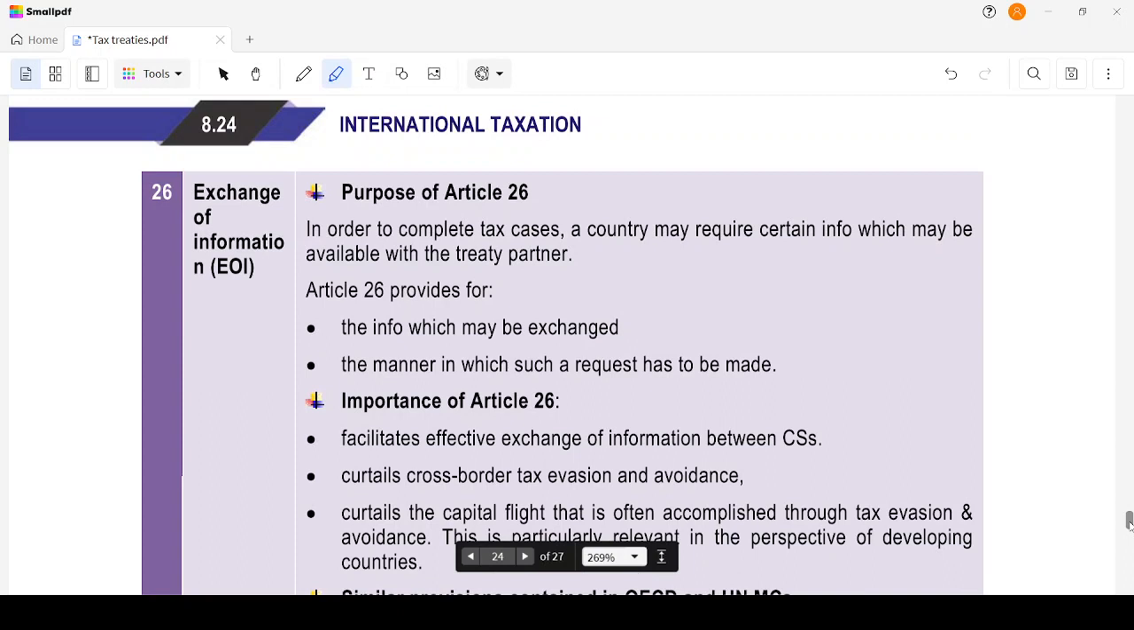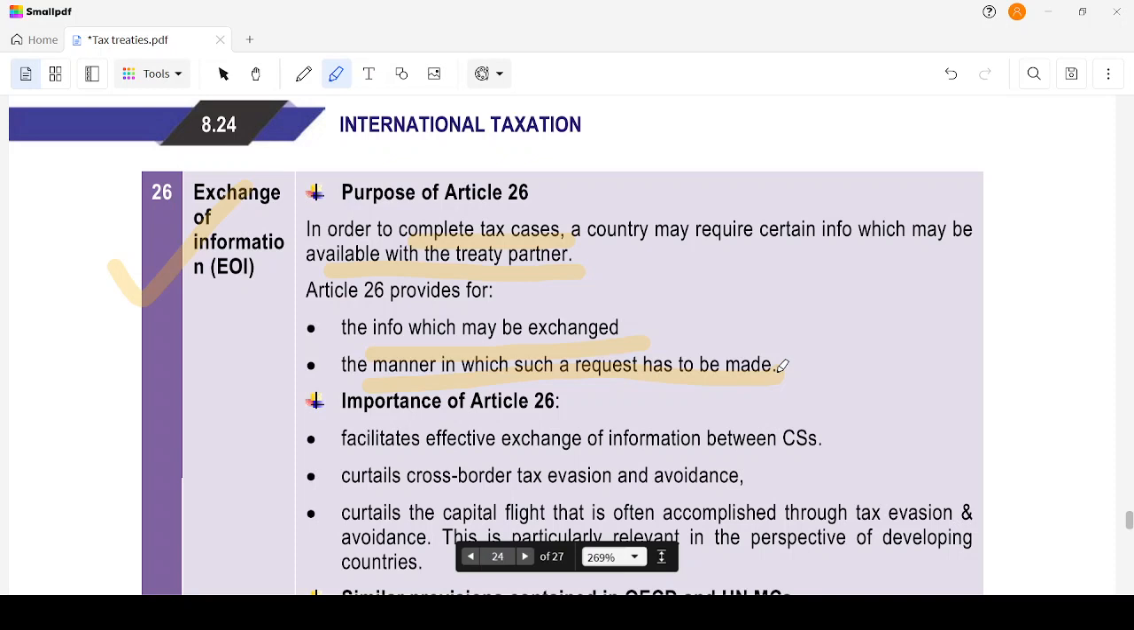The last one is exchange of information. It's the last article, Article 26. Purpose of Article 26: in order to complete tax cases, a country may require certain information which may be available with a treaty partner. One partner may have that set of information. The article provides for how information may be exchanged and the manner in which such a request has to be made.